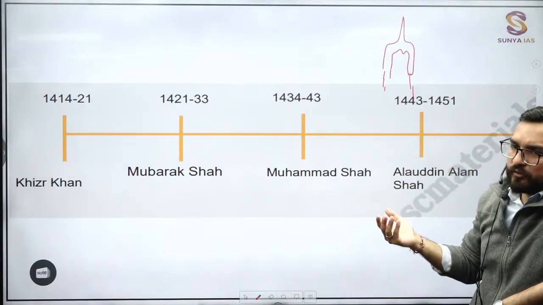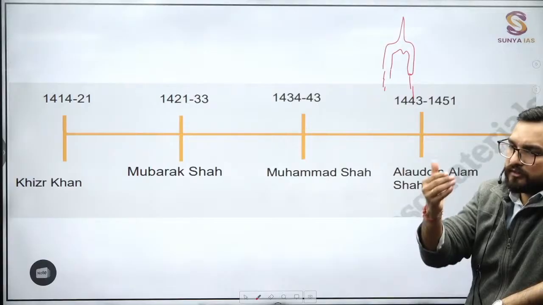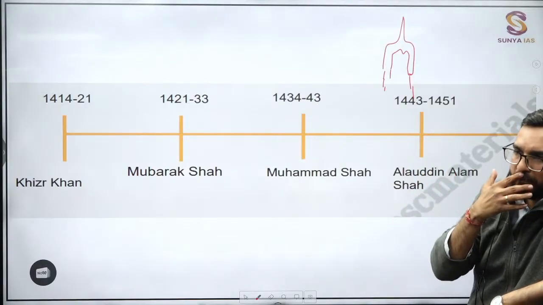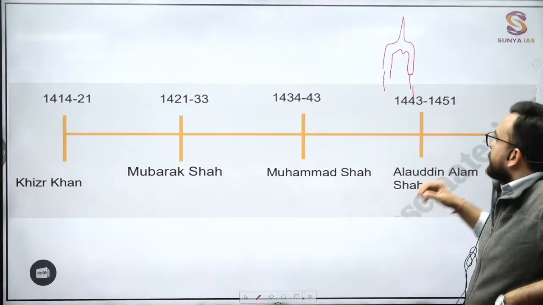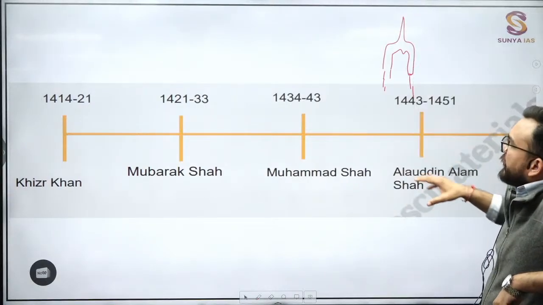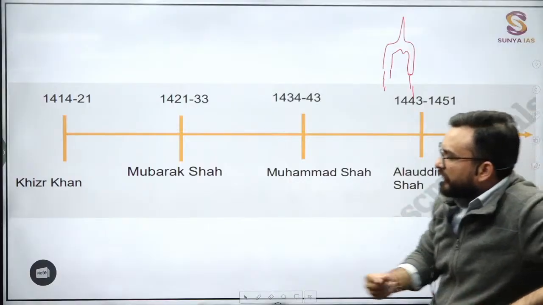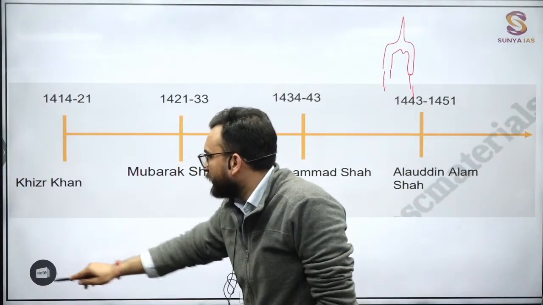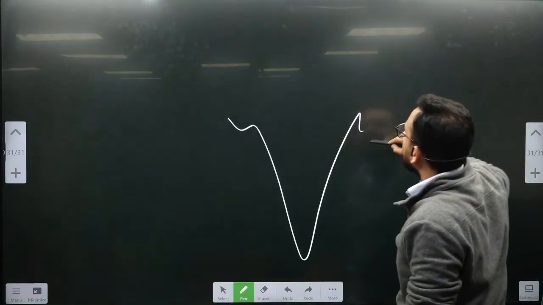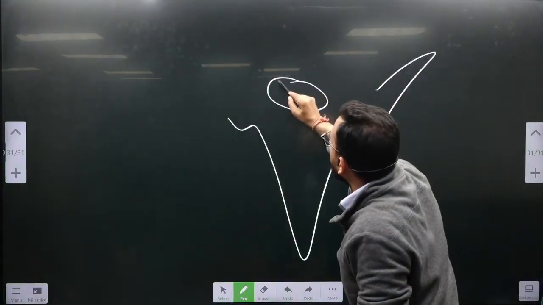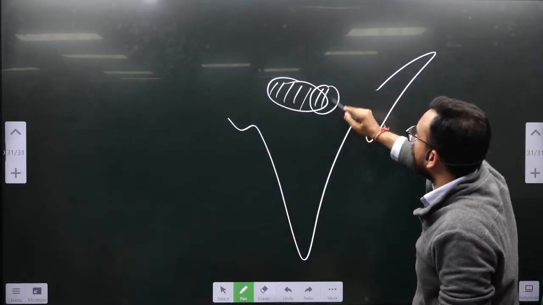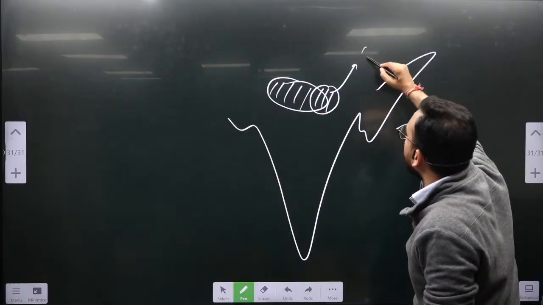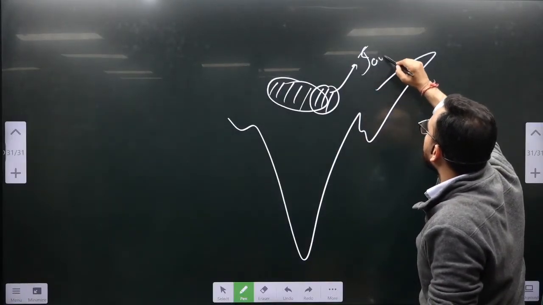And the straightaway question was that who were known as Kulhadarans? Options were there: Lodhis, Sayyids, Khiljis, like this. Okay guys. After that, in their time frame, you will be seeing that now regions will try to get independent. Again, the political scenario will change, and they will be having hold over here only, the Sayyids. Under Sayyids only, one new province will be getting independent, known as Jaunpur.